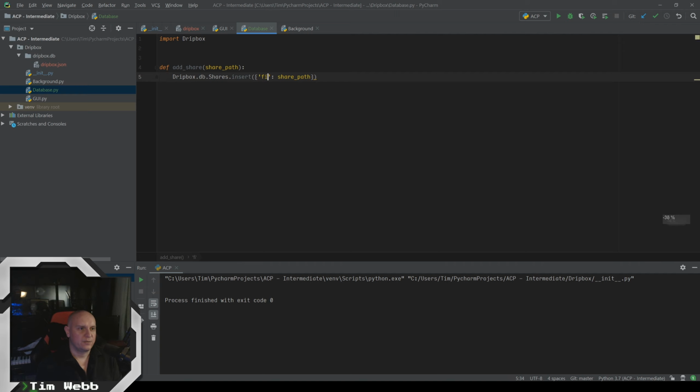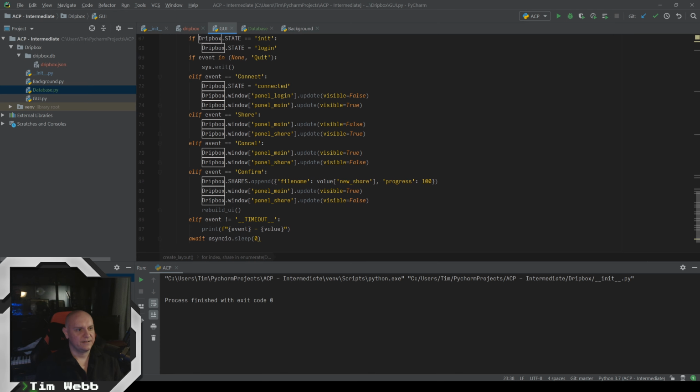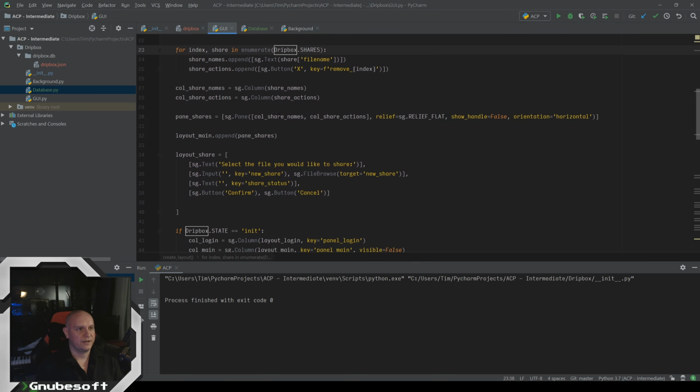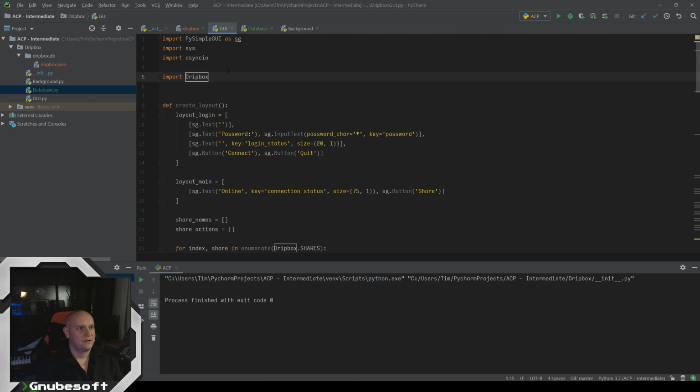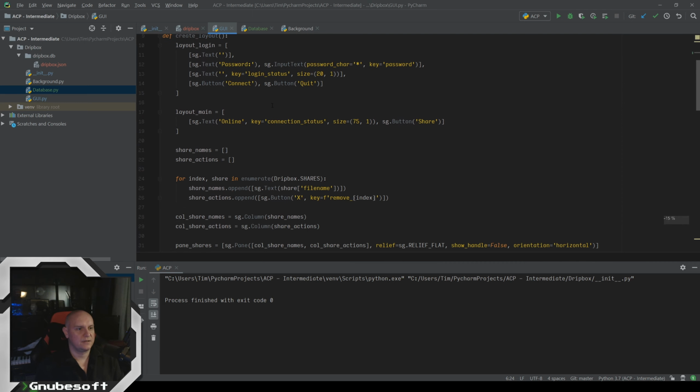So here instead, we're going to call this the file name. And remember, we were setting progress to 100. We're going to use that later, but let's just use this for right now like this. Now this will work. If I go over here now and change this, let me import that database function.